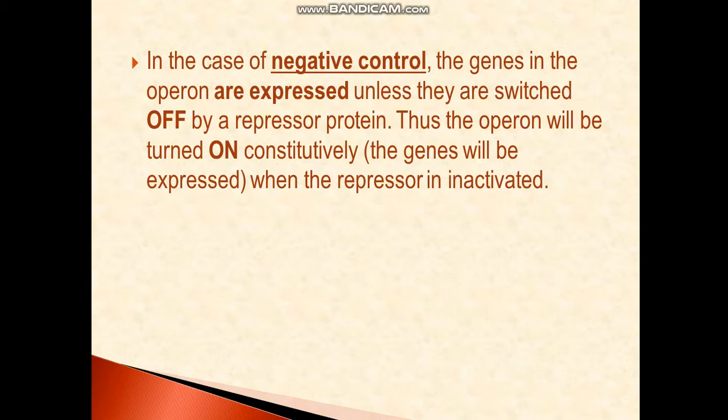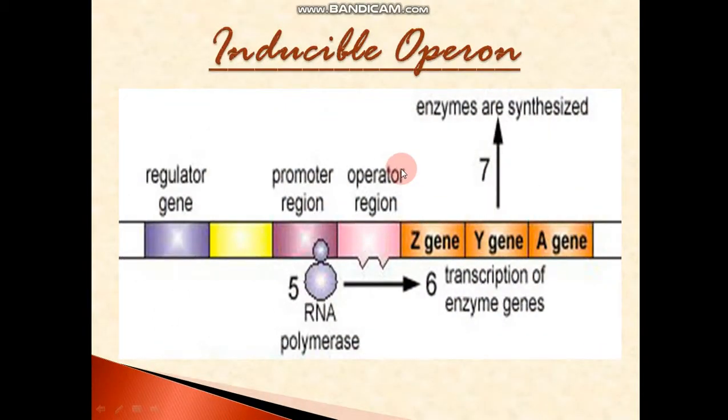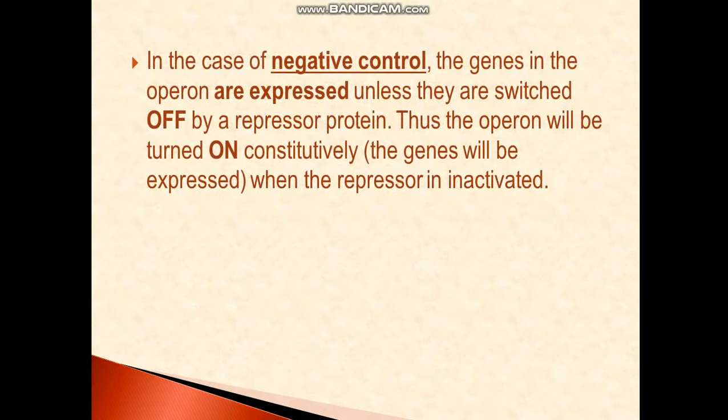This you understand. Getting back to that diagram, the regulator will produce a repressor. I told you in the earlier slide, the regulator will produce this repressor. This repressor will go and bind to the operator and will stop the process of enzyme synthesis. Similarly, just read on this. In the case of negative control, the genes of the operon are expressed unless they are switched off by the repressor protein.